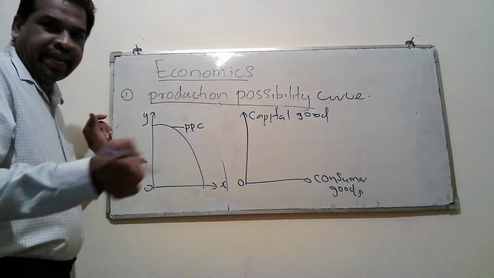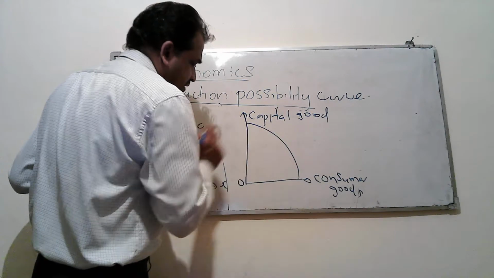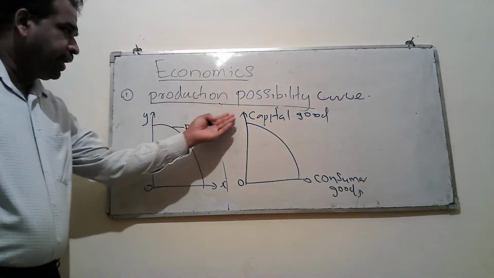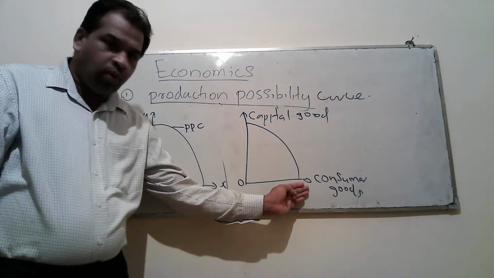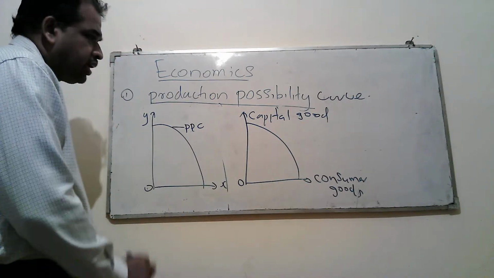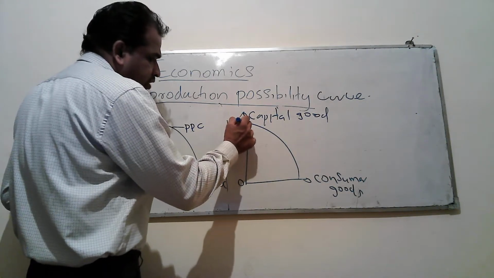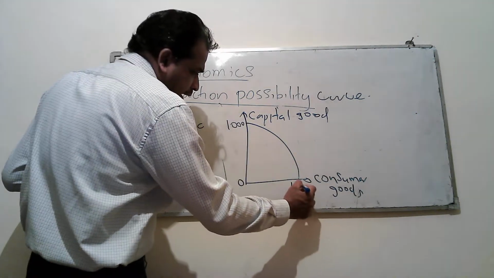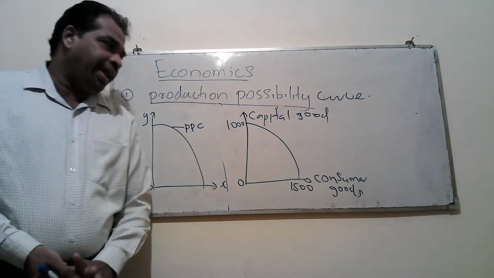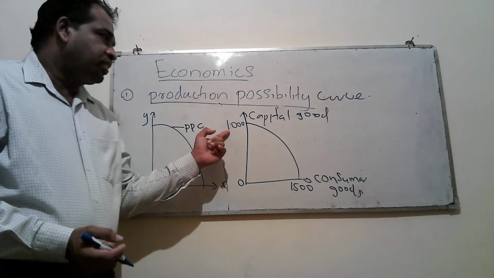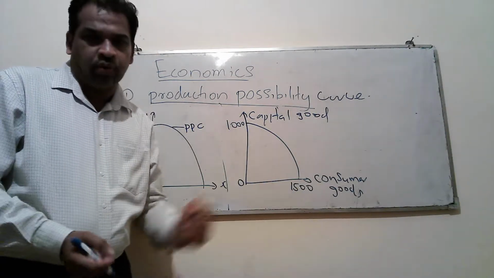Likewise, you can take any combination of two goods or services. Here I have got capital goods along the vertical axis, consumer goods along the horizontal axis. Then I will assume capital goods 1000, consumer goods 1500, right?